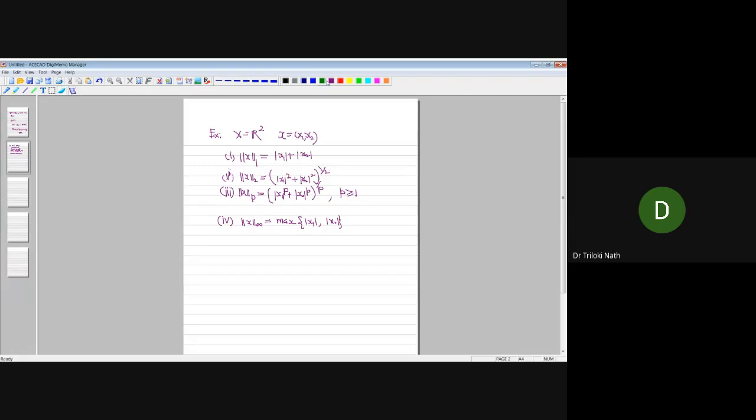So how will the closed ball look in R2? Let us observe closed balls, of course, closed unit balls in R2. Closed unit balls in R2 means the center is the origin and the radius is 1. Okay. Fine.